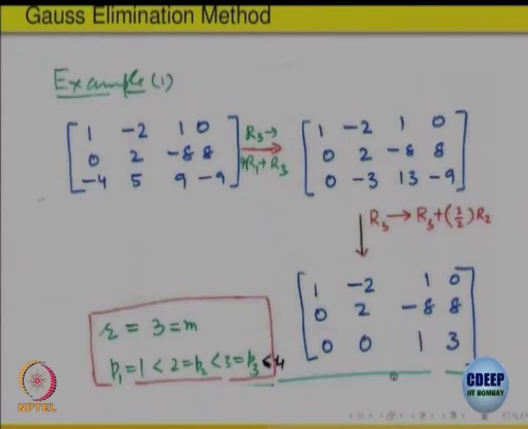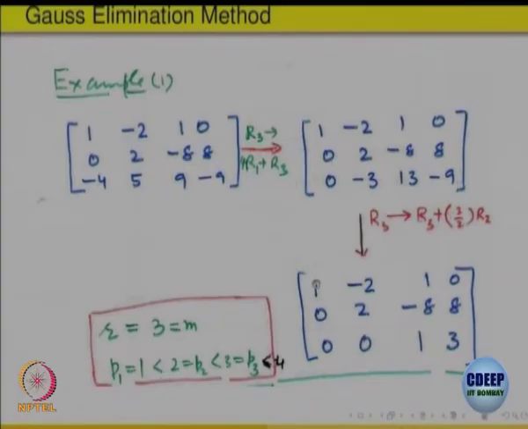Now, let us check. So, at every stage when you do an operation with the intention of bringing zeros at the bottom and pushing non-zero to the right. Okay. So, this becomes 1 minus 2, first row remains as it is, second is remaining as it is, only third has changed to this form. So, all rows are non-zero. So, what is R? The number of non-zero rows, it is 3. So, R is 3, which is the number of rows here, number of columns is 4. So, this is less than 4 anyway, right.